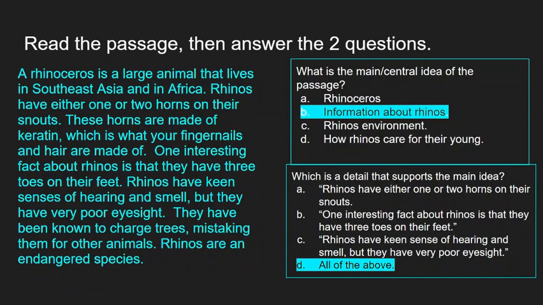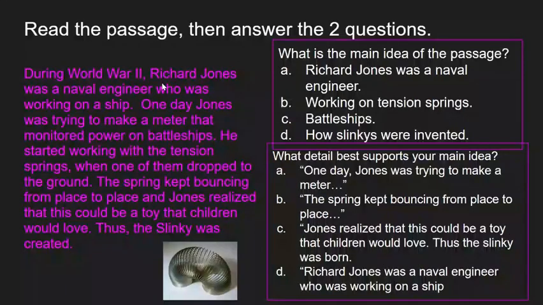So which is a detail that supports the main idea? All of the above was the correct answer. All of those details are information about rhinos, okay? All right. So this is one you're going to do on your own.